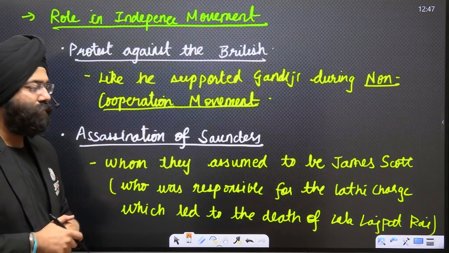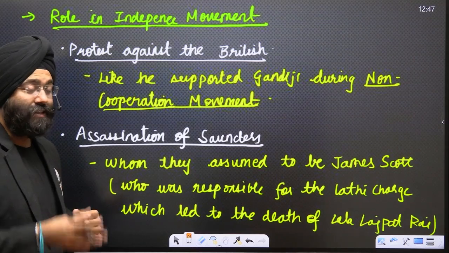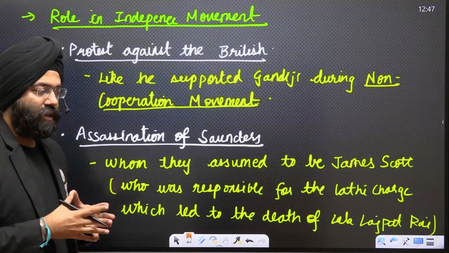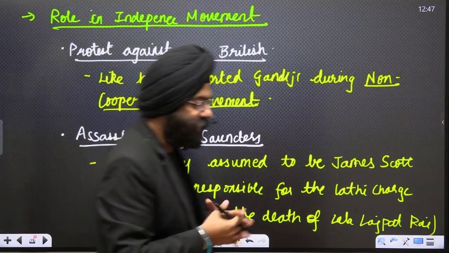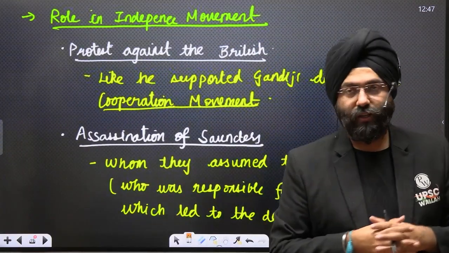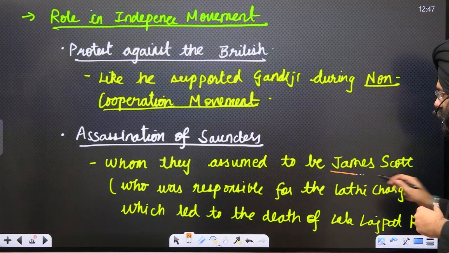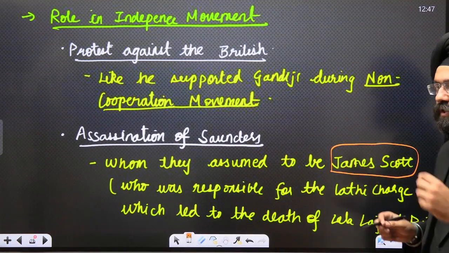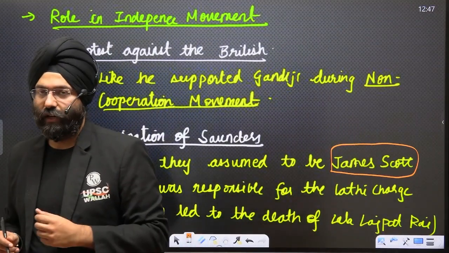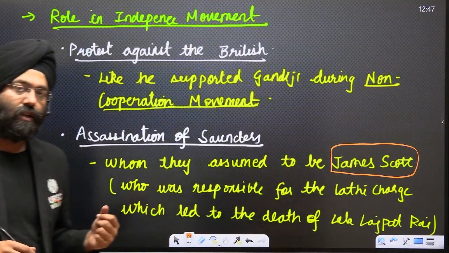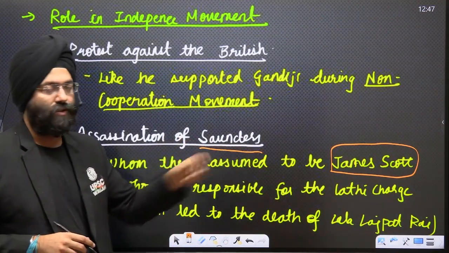Assassination of Saunders. Now please understand, Saunders was assassinated accidentally. Shahid-e-Azam Bhagat Singh, along with his colleagues, other revolutionaries fighting for the freedom struggle during that time, basically wanted to kill or assassinate James Scott, who was responsible for the Lathi charge which caused the death of Lala Lajpat Rai. But accidentally, Shahid-e-Azam Bhagat Singh, along with his other revolutionaries, killed Saunders.